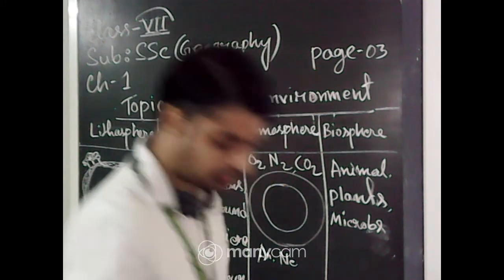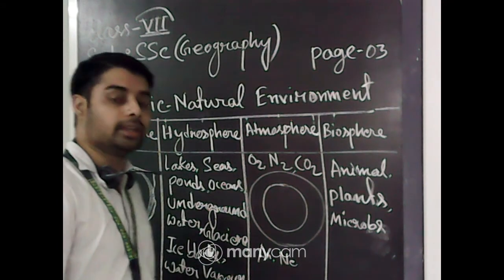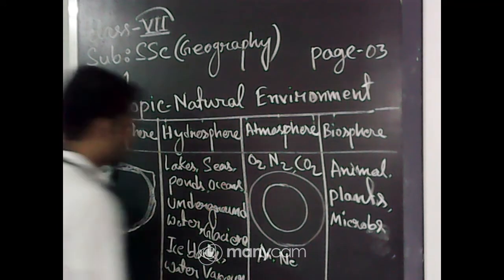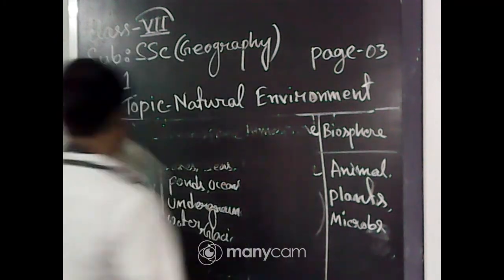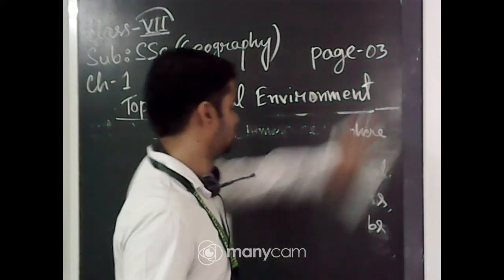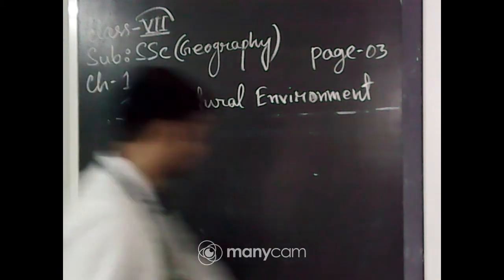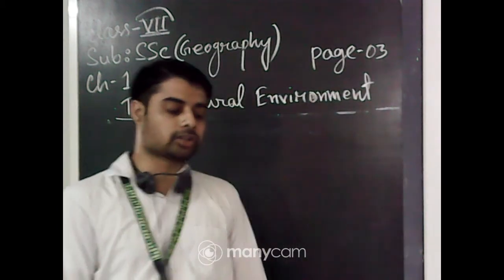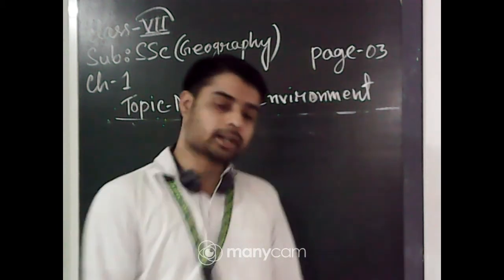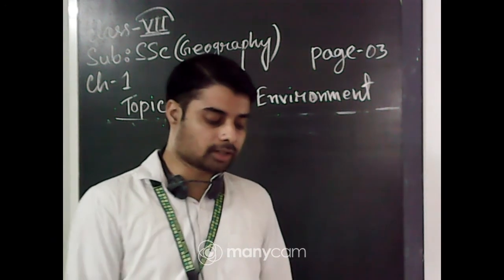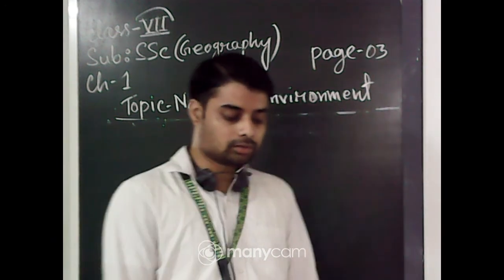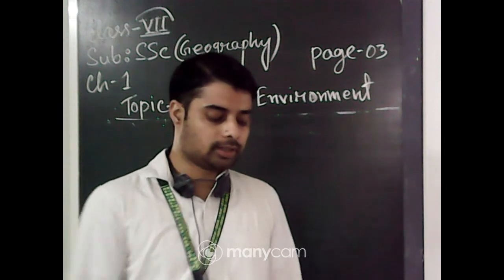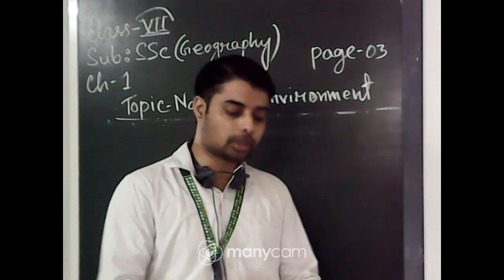Now we will discuss another important thing, that is the ecosystem. What is ecosystem? So I am rubbing the board. An ecosystem is a system formed by the interaction of all the living organisms with each other and with the physical and chemical factors of the environment in which they live, all linked with each other and linked by transfer of energy and material.